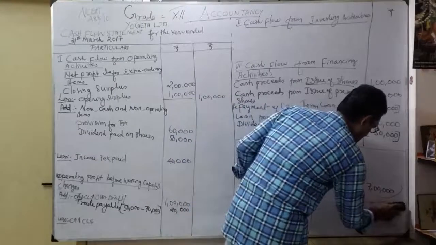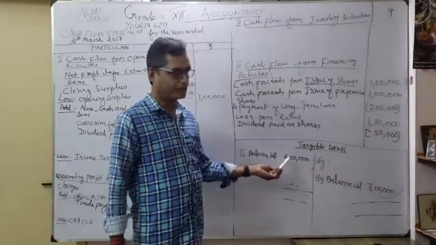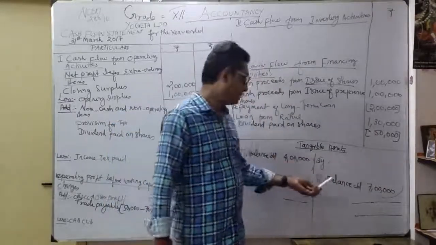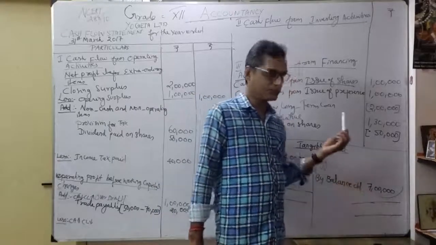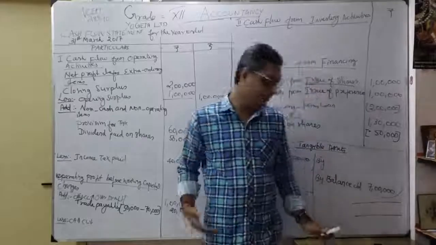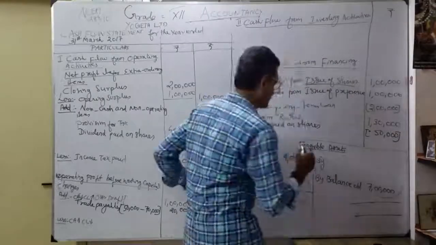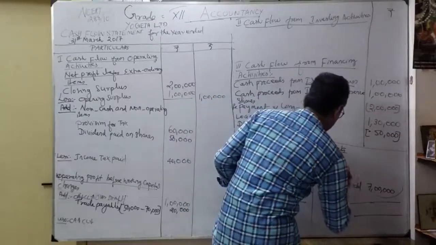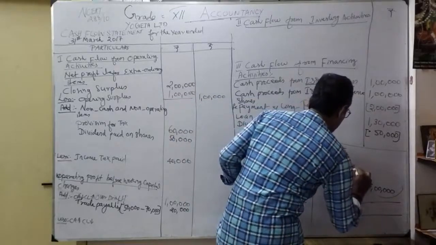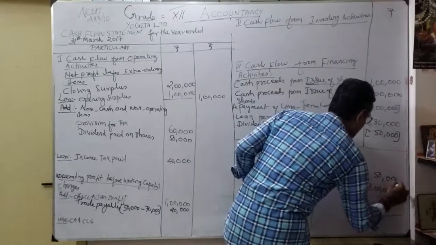So I write tangible assets. To balance brought down 4 lakhs for 2016. By balance carried down 7 lakhs for 2017. Now they given the information what? Net profit for the year after charging how much depreciation? 50,000. That I am going to write it here. By depreciation, 50,000.